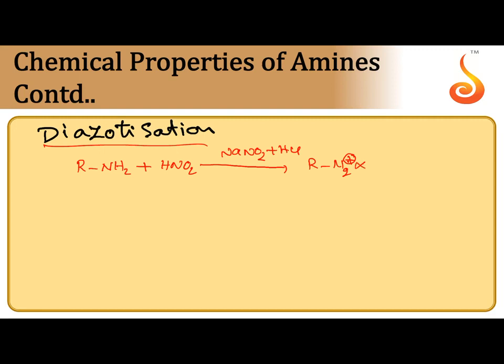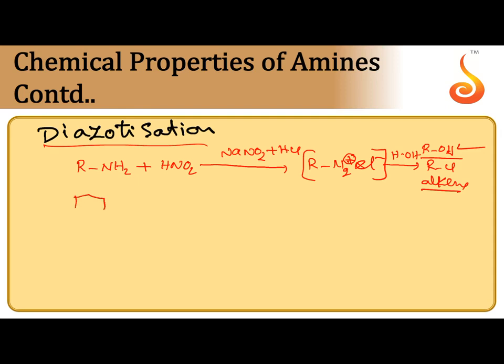It takes Cl minus, giving diazonium chloride. But that alkyl diazonium chloride is highly unstable, of course. It undergoes decomposition easily to give alcohol, alkyl chloride, even alkene. So during this reaction, an intermediate carbocation is formed that may undergo rearrangement to give unexpected alcohol as the main product. Here alcohol is the main product.